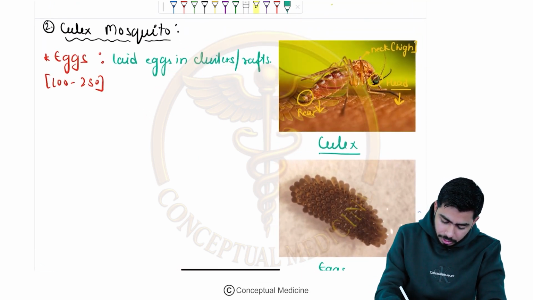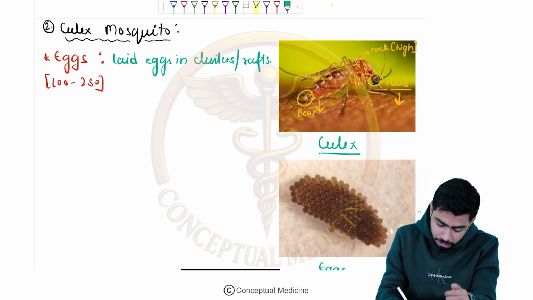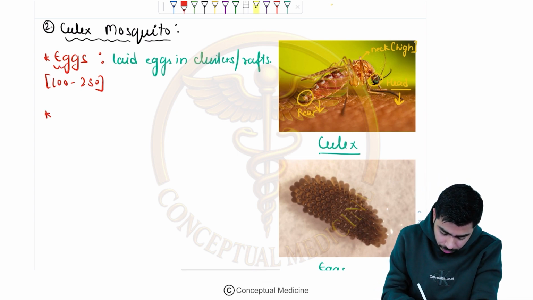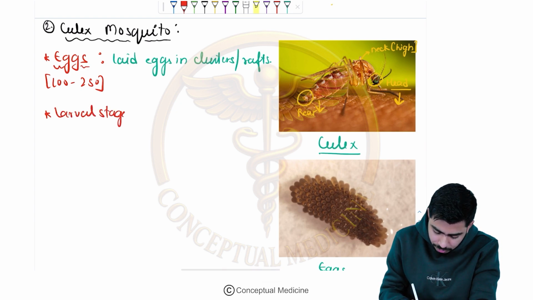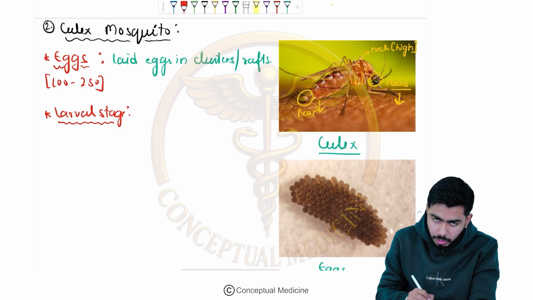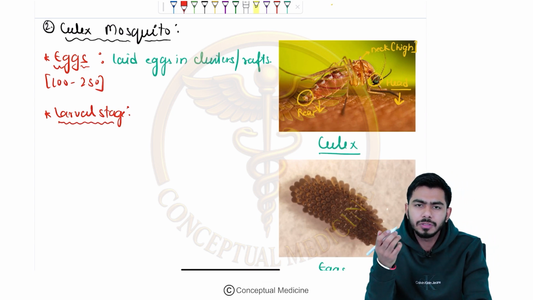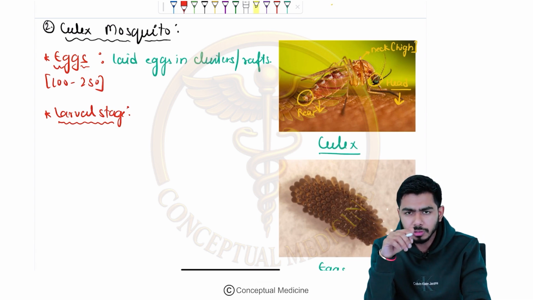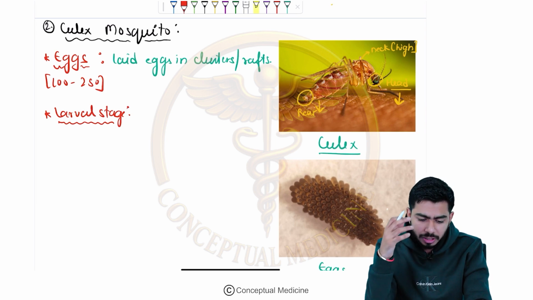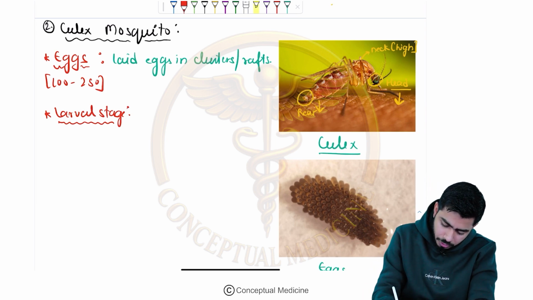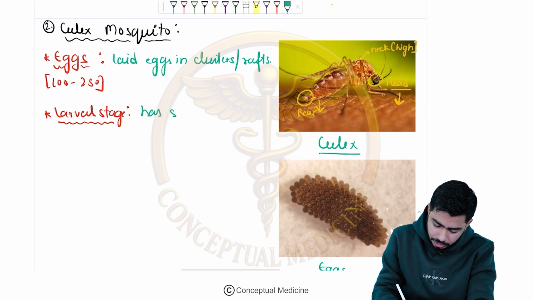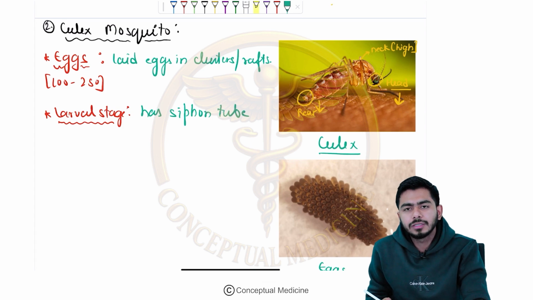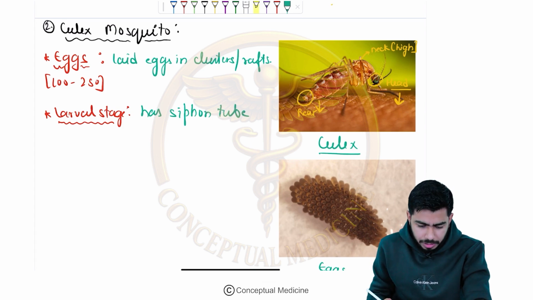Now we shall talk about the larval stage. After talking about the eggs, we shall talk about the larval stage. Do they have the siphon tube, which I was talking about in the Anopheles? Anopheles larvae do not have the siphon tube because they are just beneath the undersurface of the water. But here, yes, they have the siphon tube. What do I mean by that siphon tube? I will be coming to that.